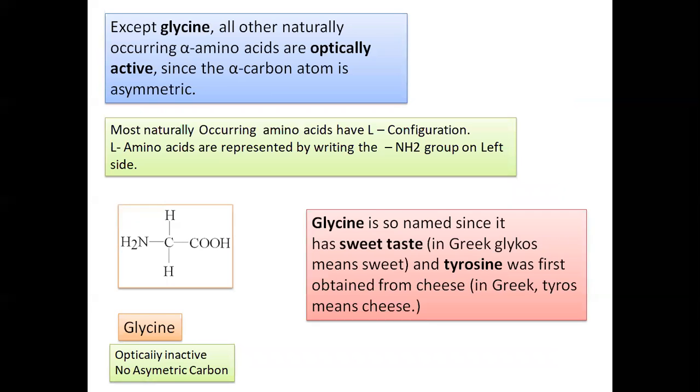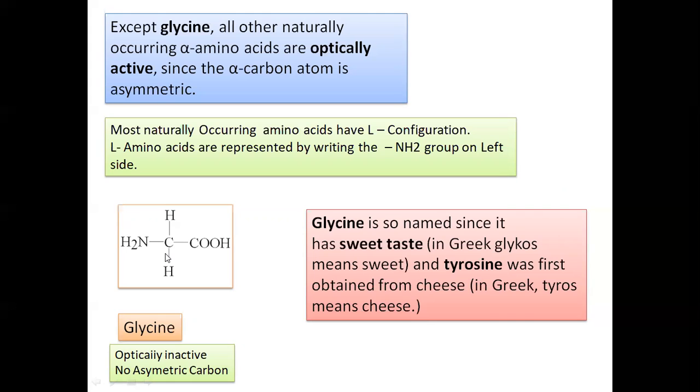In all these alpha amino acids, they contain NH2, COOH, H and R, but only for glycine, R is equal to H. Therefore, except glycine, all other naturally occurring alpha amino acids are optically active. In glycine, the alpha carbon atom is not asymmetric. It has no asymmetric carbon atom, and therefore it is optically inactive.